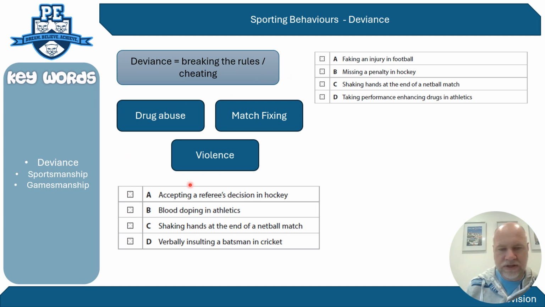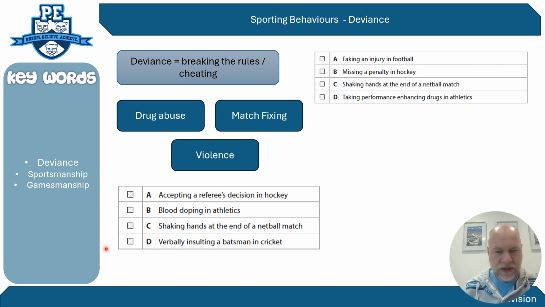Now there's 3 simple examples, and then I've put on 2 multiple choice type questions and say which one of these is deviance, and you could work it out through a process of elimination. You can pause it on the screen and figure it out now if you want to, and I'll tell you the answers in a second.